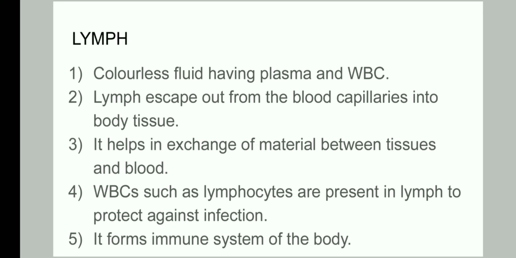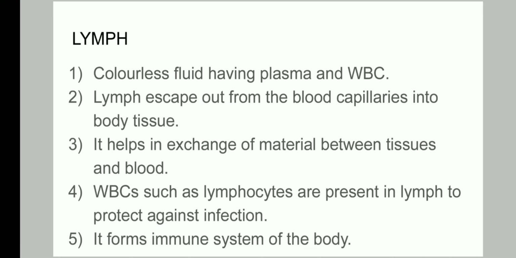After blood, lymph is also there, which is also an important part of the body, and that is an important fluid connective tissue. This is a colorless fluid having only plasma and WBC, so it is colorless. So what is the conclusion?